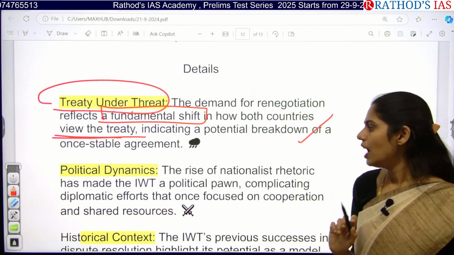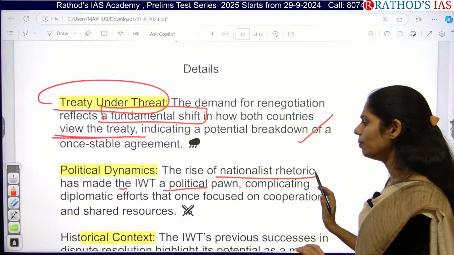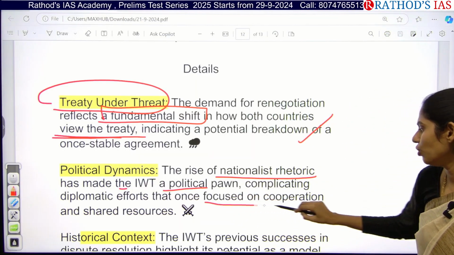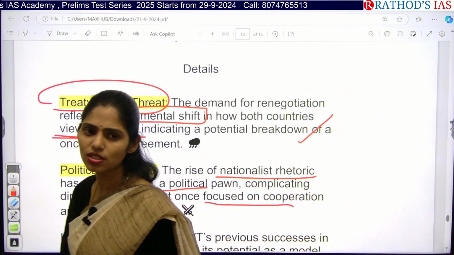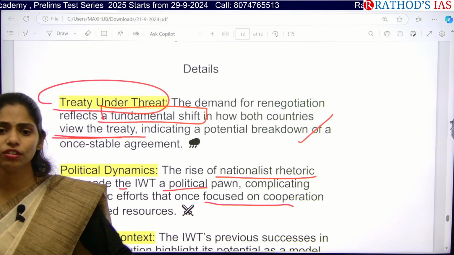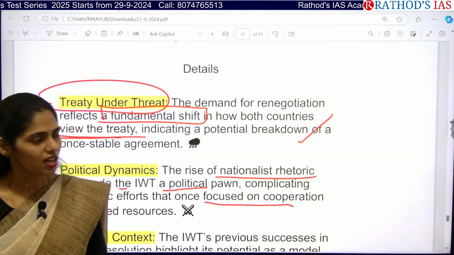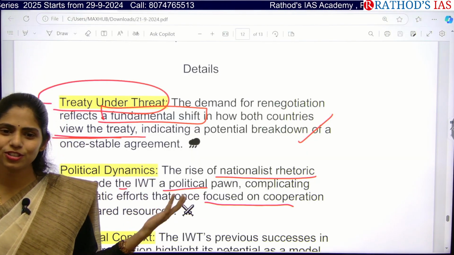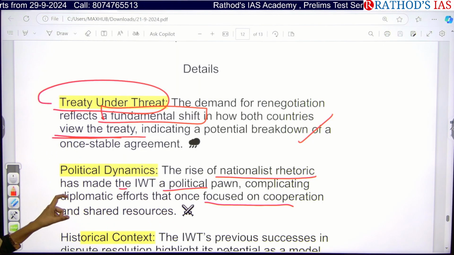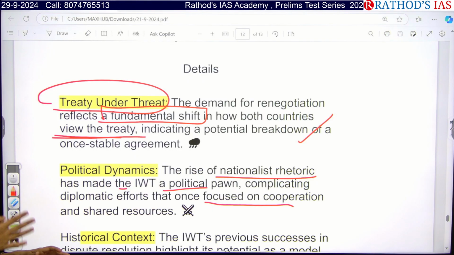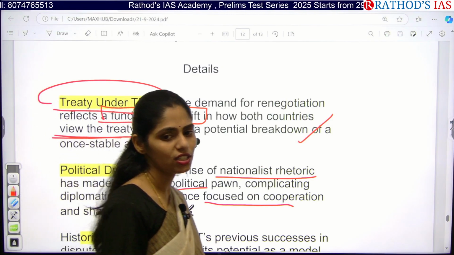Another point is the rise of nationalist rhetoric, which leads to complications for diplomatic efforts that once focused on cooperation and shared resources. You know that these Himalayan river systems do not flow in only one country, they flow in different countries. You can take the case of the Indus, the Brahmaputra or the Ganga. But the Indus is very complicated because of our enemy country. Whenever the diplomatic efforts from the government side do not go smoothly, we can understand that there may be a loss of cooperation in the sharing of resources in the near future.